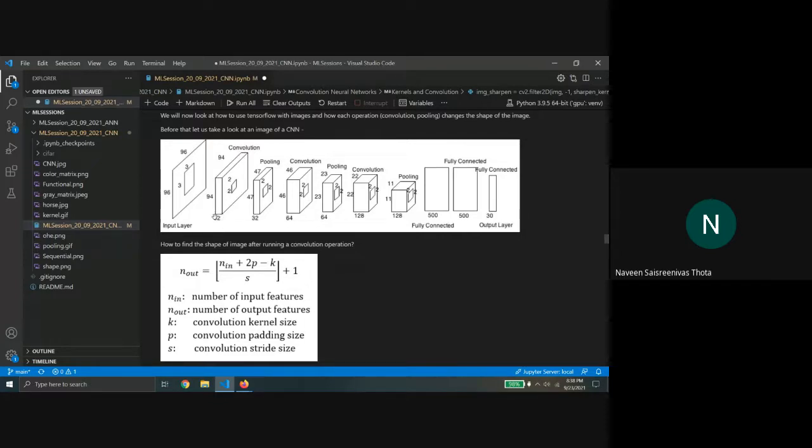So this 32 is the volume, like consider it.